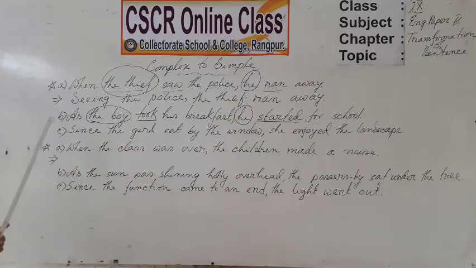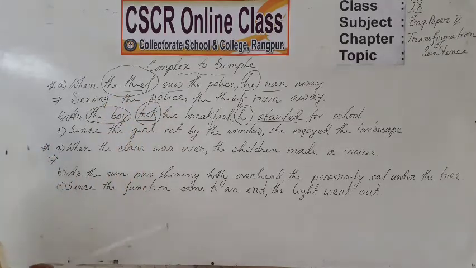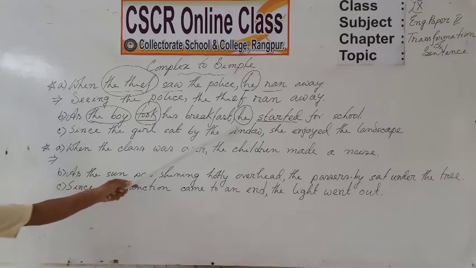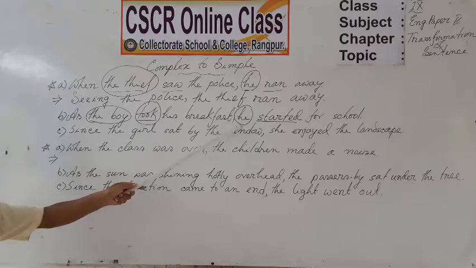So, we can transform the sentence in the same way as A. So, dear students, what's the simple structure? Yes, take the present participle of took, that means taking his breakfast, and replace the second subject with the first one. Taking his breakfast, the boy started for school.